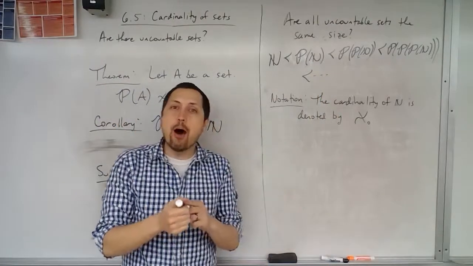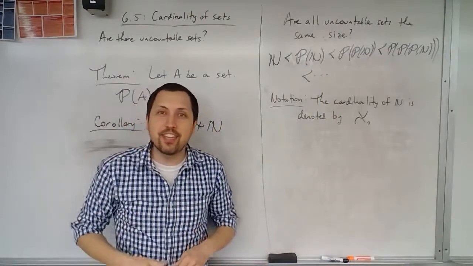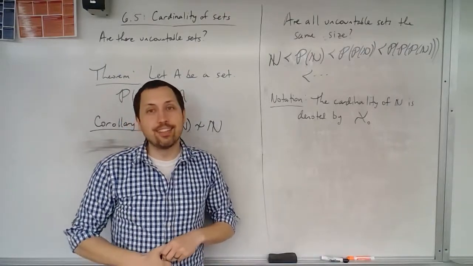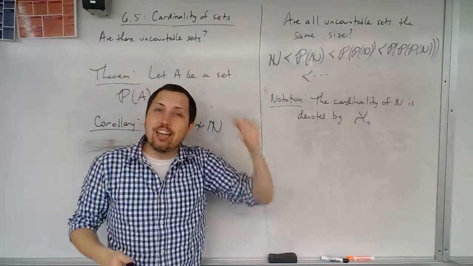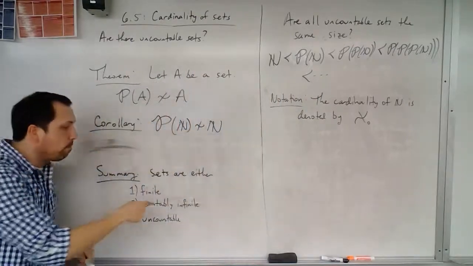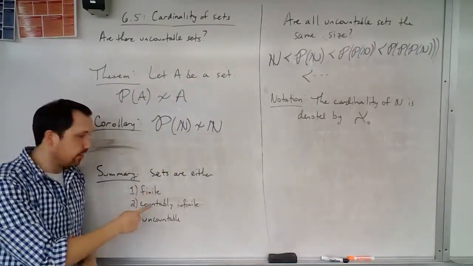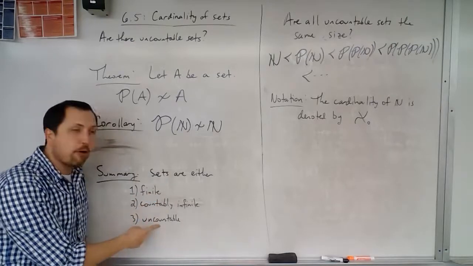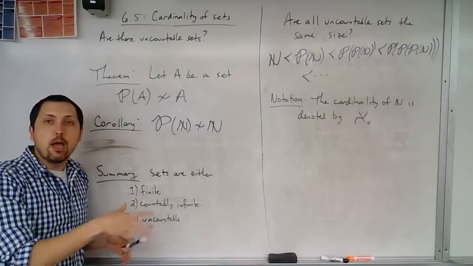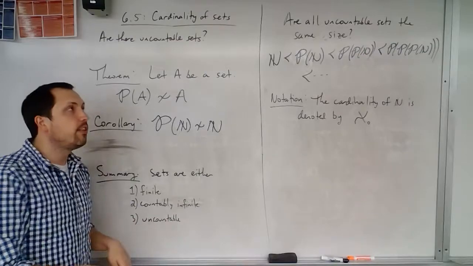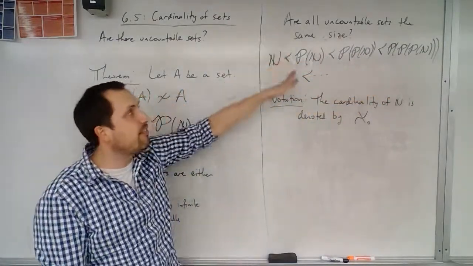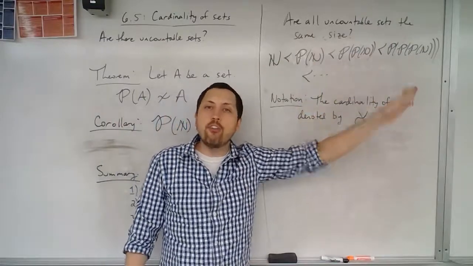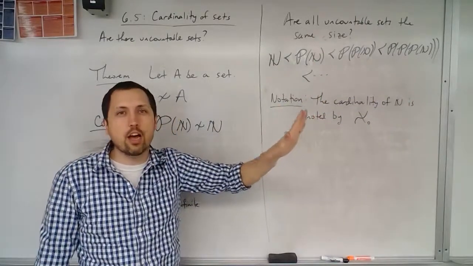So how many sizes of infinity are there? Well, there's an infinite number of infinities, right? So what we said right here is that there are different sizes of infinity. We see that both of these are going to be infinite. Countably infinite and uncountable are both sizes of infinity. But then when we start to get to uncountable, there's an infinite number of uncountable sets. So there's an infinite number of sizes of infinity. This just keeps going on and on.